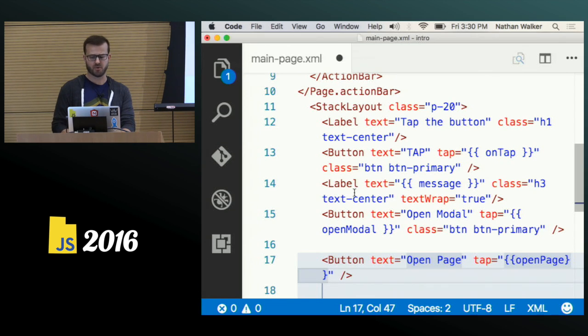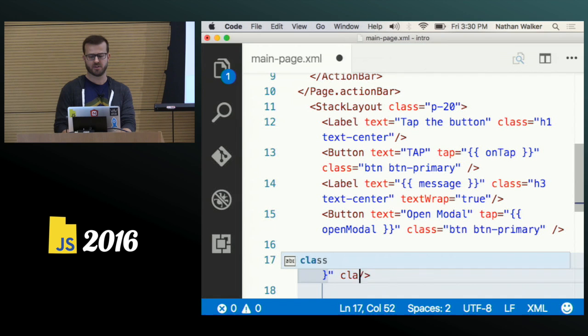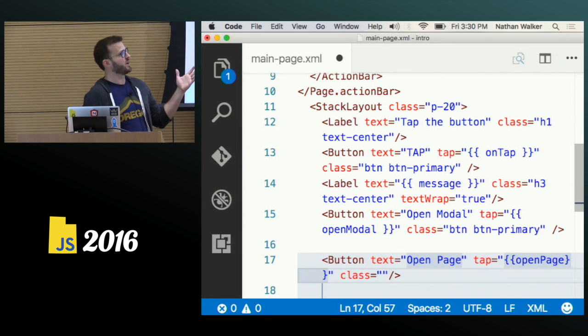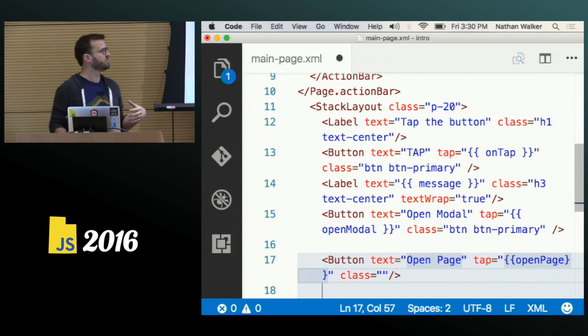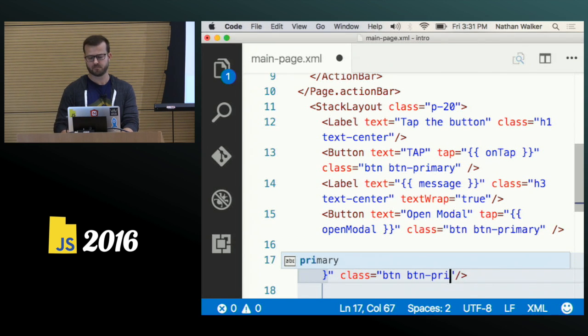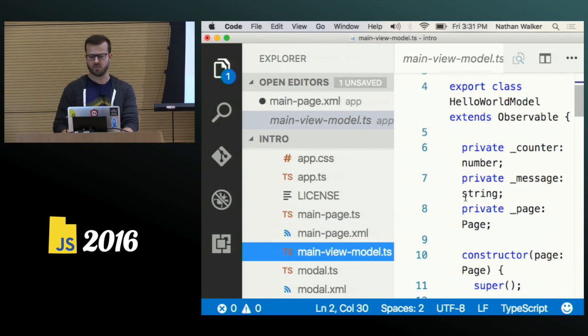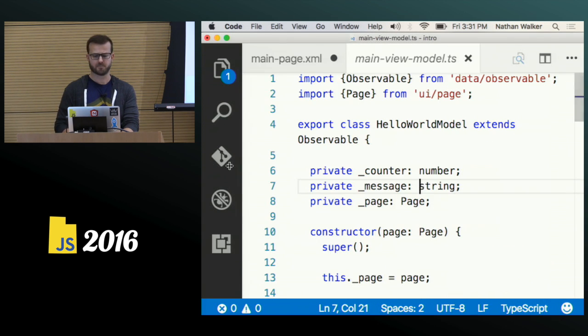And now if we hop over, actually I'm going to add a class real quick. So if you'll notice, these classes look a lot like Bootstrap. I am actually already using the NativeScript theme core that we've published that has these Bootstrap-like classes available, and you can use that today. So button primary. And then let's hop in our code behind file, and we will add that method here.